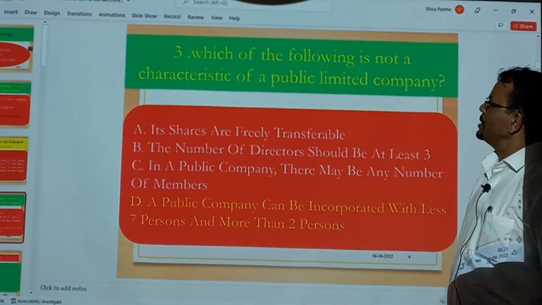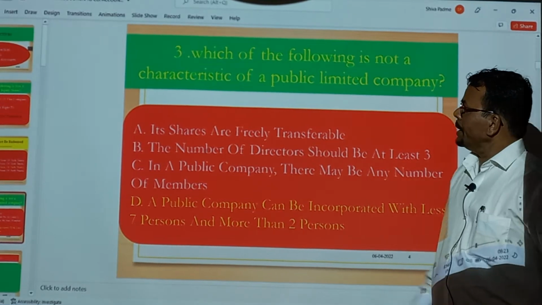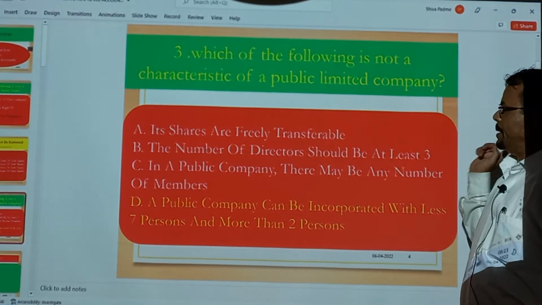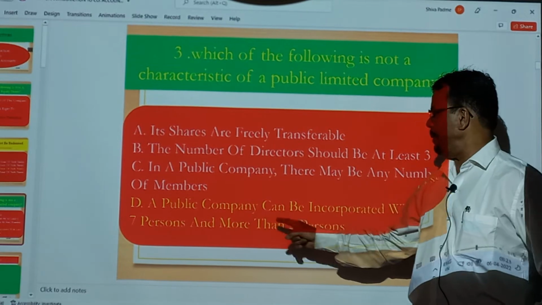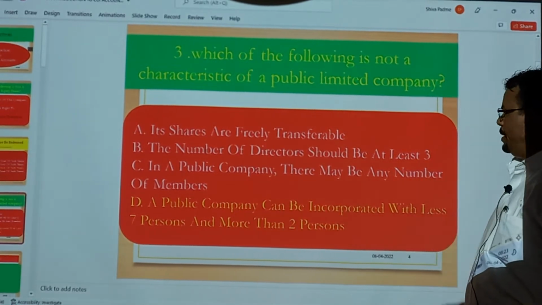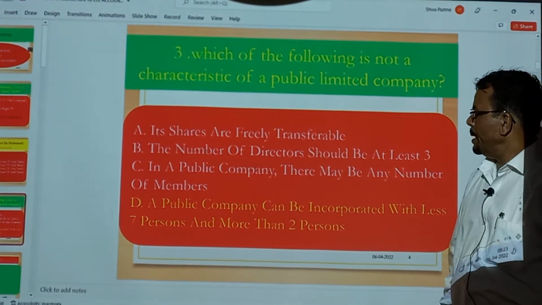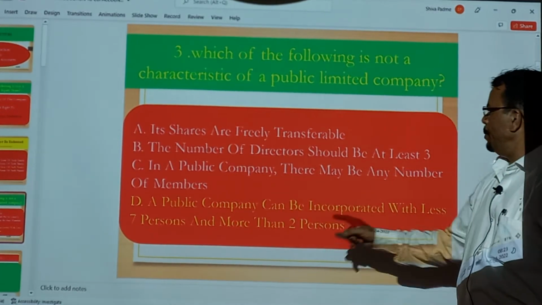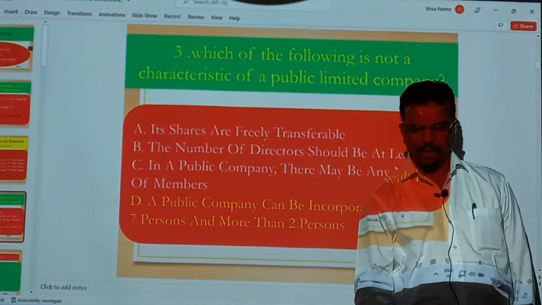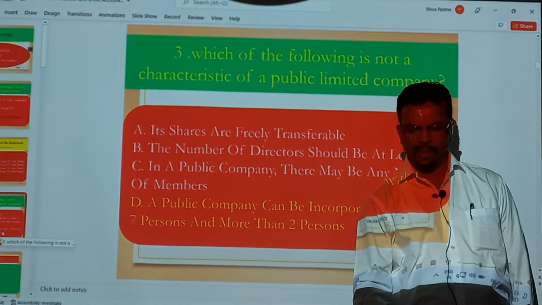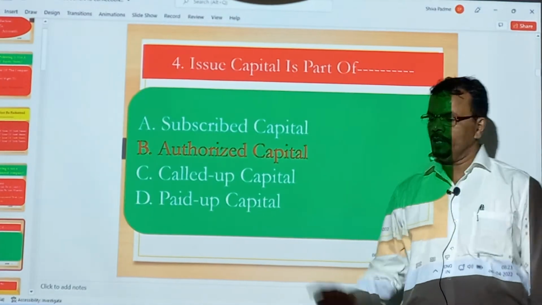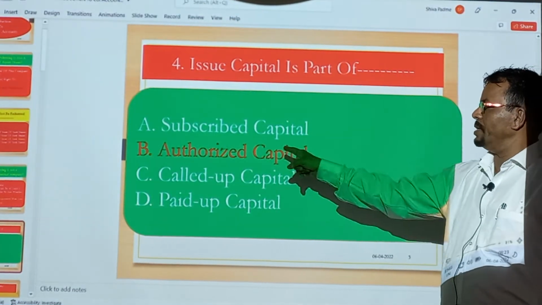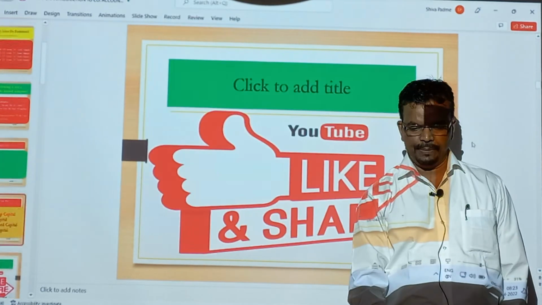Which of the following is not a characteristic of a public limited company? The answer is D: a public company can be incorporated with less than 7 and more than 2 members. This is a characteristic of another kind of company. Issued capital is a part of dash, always authorized capital.